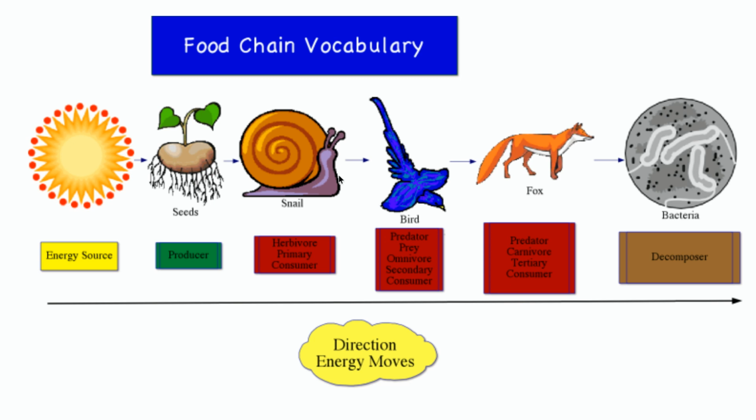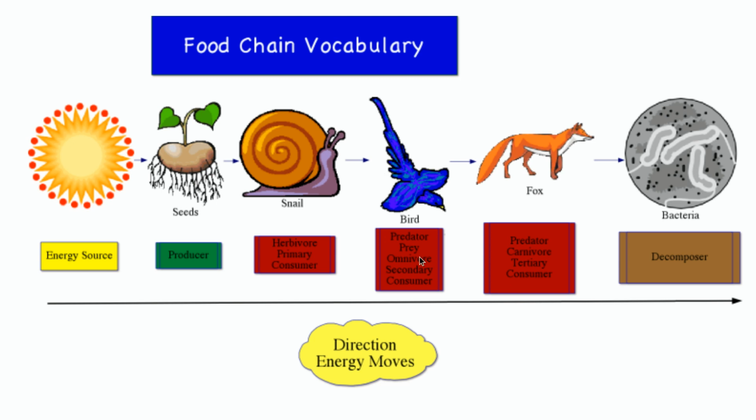Another organism may potentially then eat the snail. In this case, we have a bird. The bird is the predator of the snail. It is also considered an omnivore because birds, as we know, can eat things like seeds and grains that come directly from producers. So if an organism eats both plants and animals like this bird does, we consider it an omnivore. For this food chain, it's also considered a secondary consumer because it ate the organism that ate the plant. So it is two steps away from that producer or autotroph level.